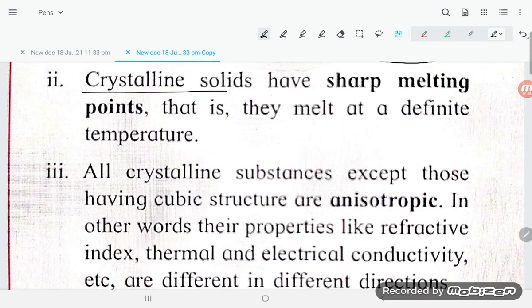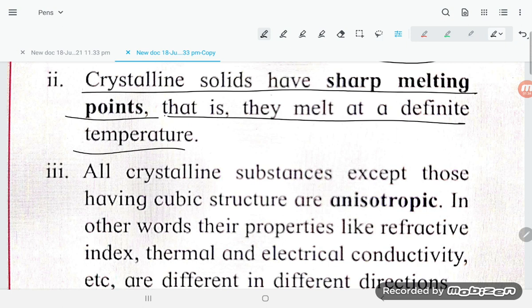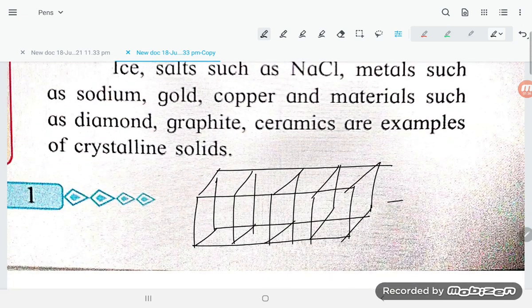Next point, they are saying crystalline solids have a sharp melting point. That is, they melt at a definite temperature. So if you have a crystalline solid and you are heating it, suppose it melts at 1150 degrees.